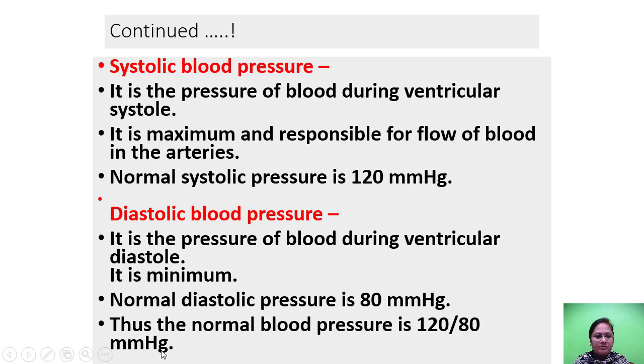So the normal blood pressure is 120 upon 80 mmHg. In this range only it should be the normal blood pressure. It should be below 120 and it should not exceed 80. Okay, so 120 by 80.